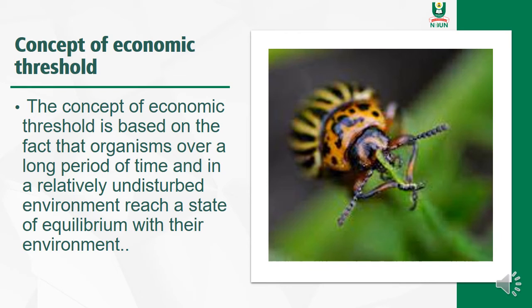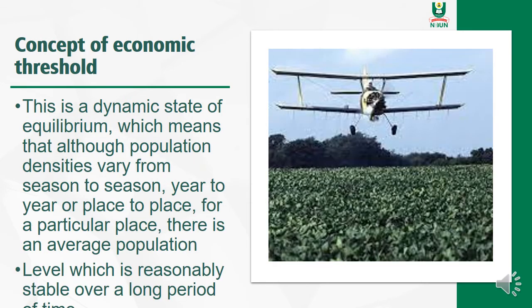What they are trying to say is that when an insect comes to a farm and it keeps producing, it gets to a stage when it is not disturbed by all these conditions we have been talking about in the previous slides. It reaches a point whereby the population will just begin to reduce drastically. So that is the concept of economic threshold.